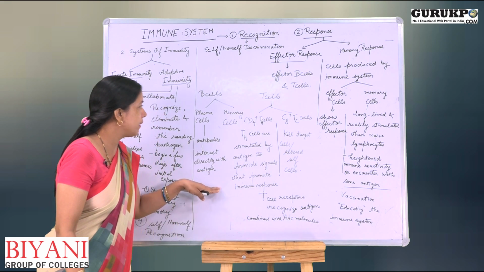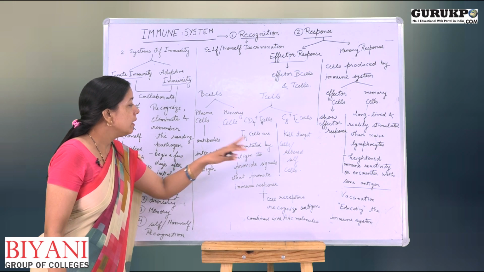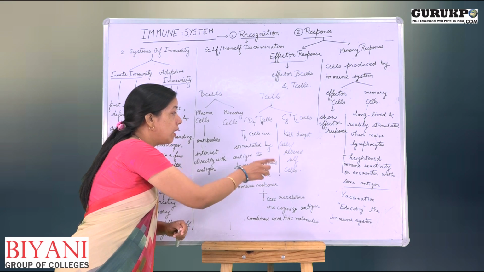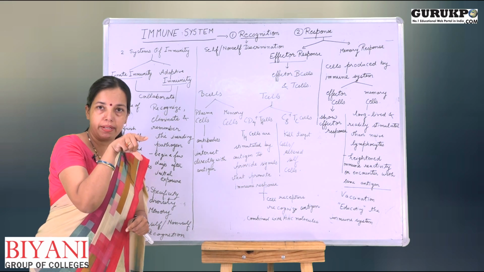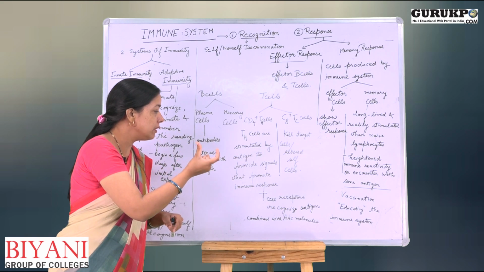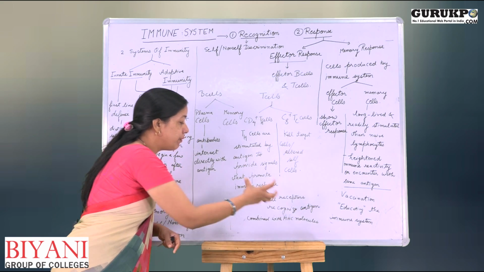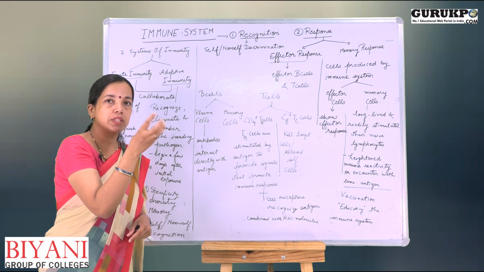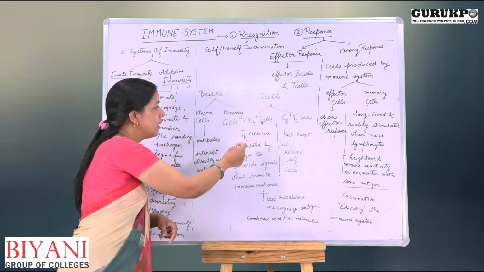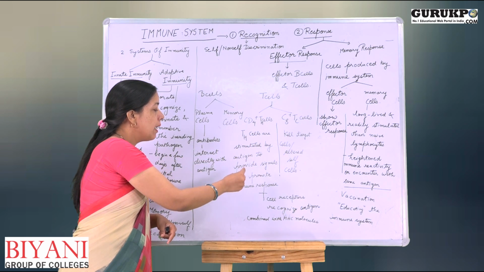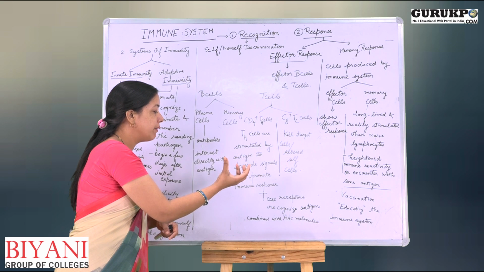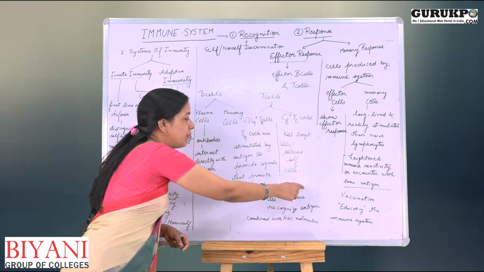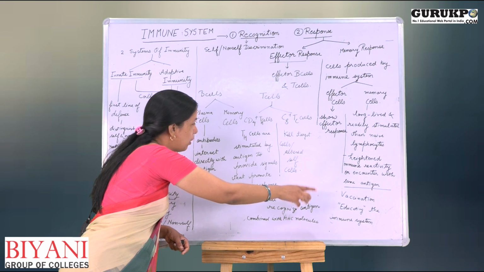The difference between the B cells and T cells is that B cells directly interact with the antigen, whereas T cells have T cell receptors on their membrane, and T cell receptors bind with the antigen. They recognize the antigen which is combined with the MHC molecule and presented to the T cells. T helper cells recognize those antigens which have been combined with class 2 MHC molecules, whereas TC cells recognize those antigens which have been combined with class 1 MHC molecules.